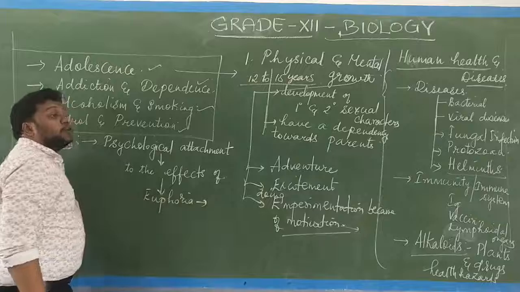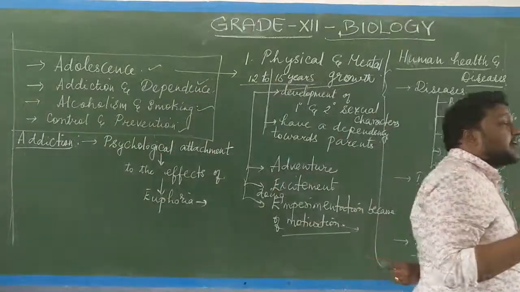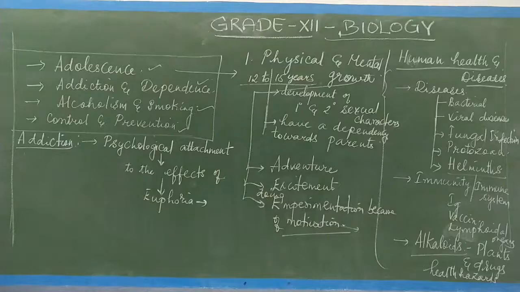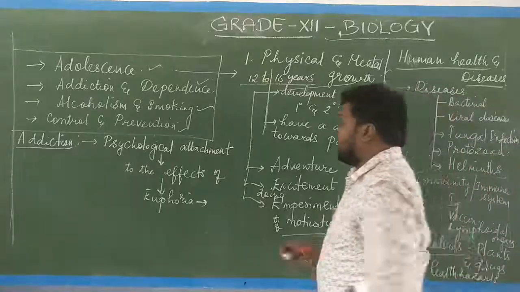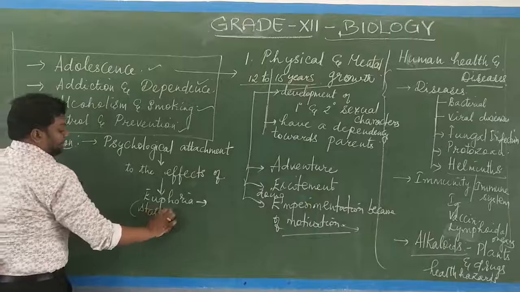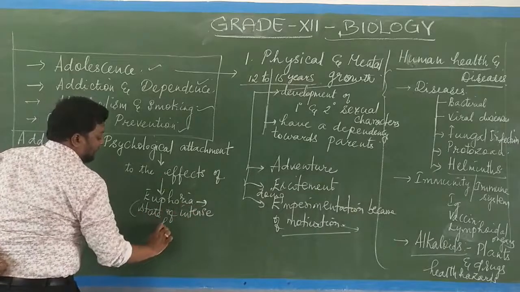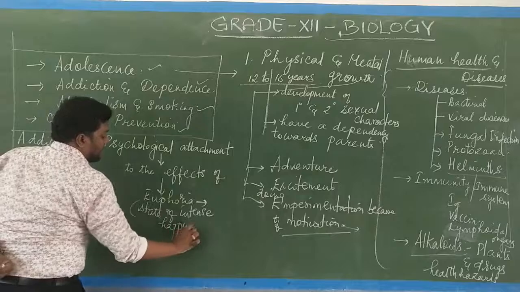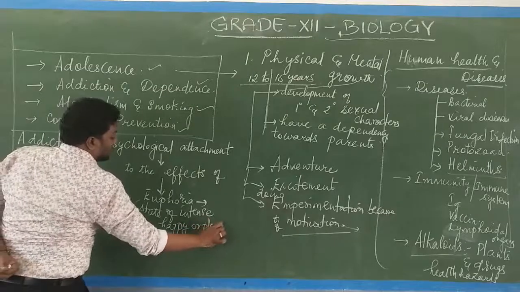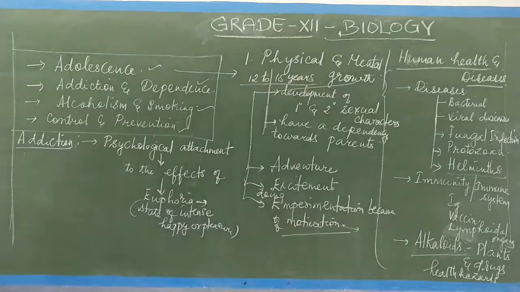Euphoria is an intense feeling of pleasure. It is an internal feeling, so within the individual there will be a state of intense excitement or happiness. Euphoria is a state of intense happiness or pleasure.